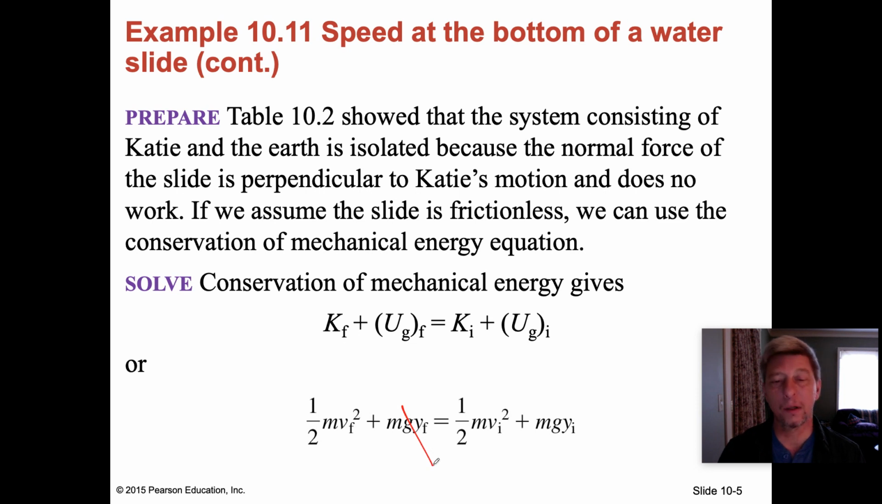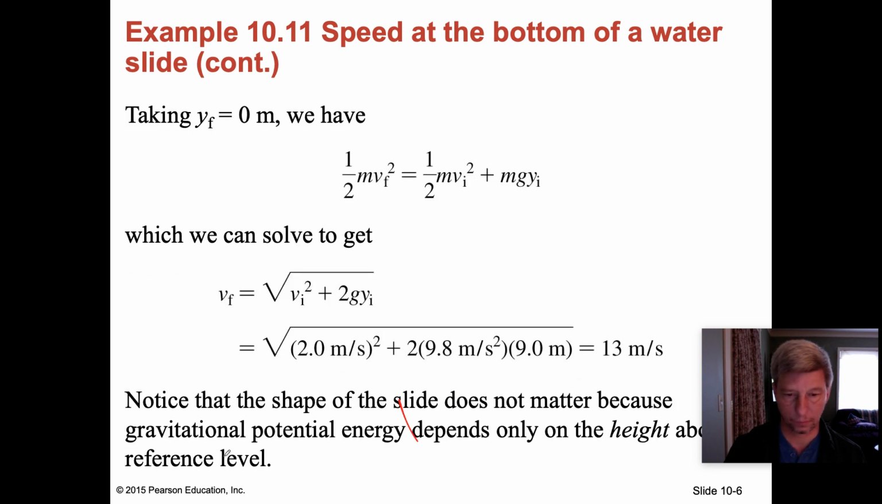The final gravitational potential energy is 0 because she's at the ground. So we're going to use the final kinetic and set that equivalent to the initial kinetic plus the initial potential. That's what we show here.